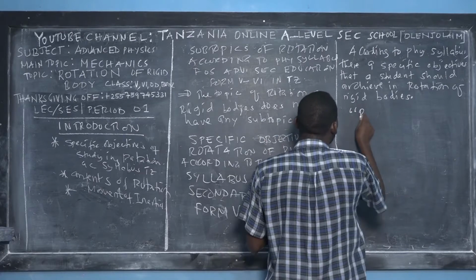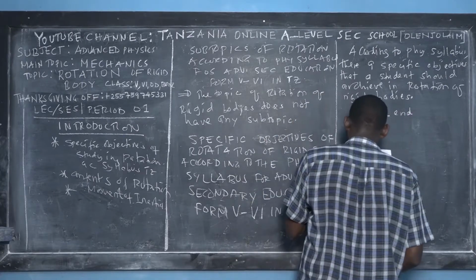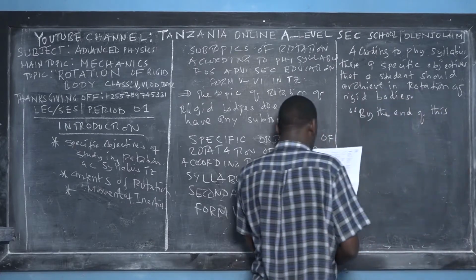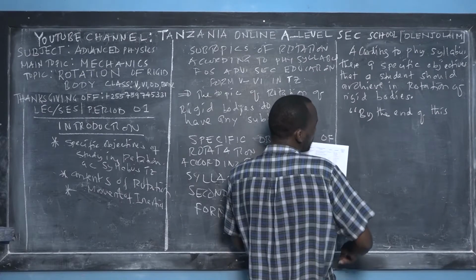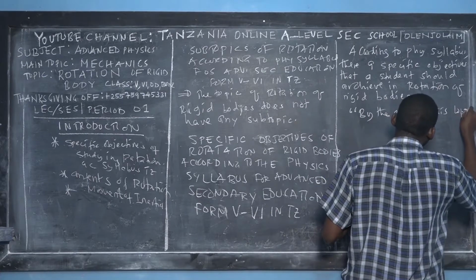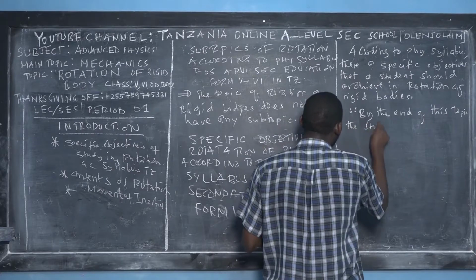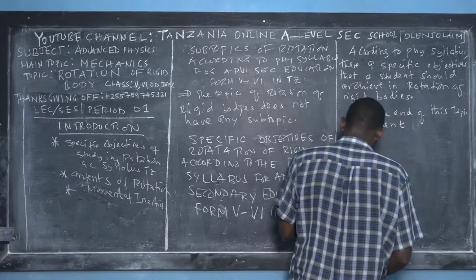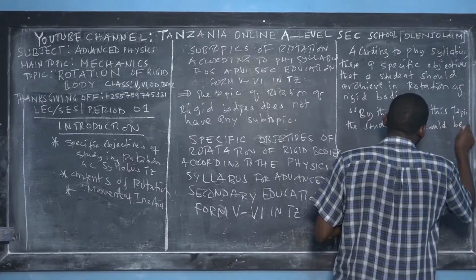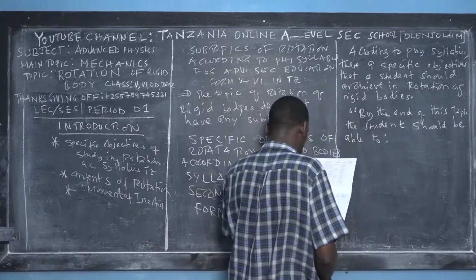By the end of this topic, here it is written subtopic, but I change that. By the end of this topic, the student, you who is learning, should be able to do what?